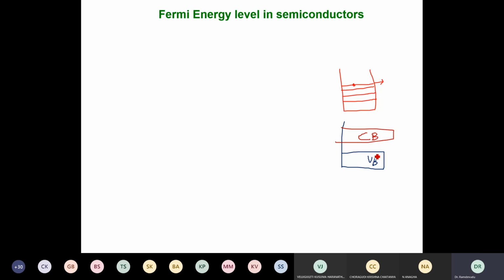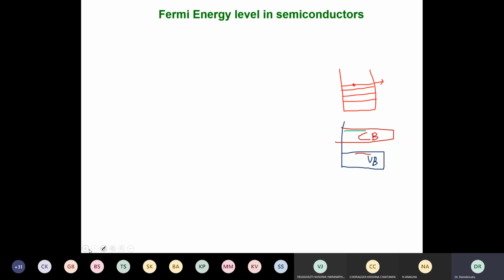Then how do I define Fermi energy level? Is it the highest energy level in valence band, or is it the highest filled energy level in the conduction band? So to determine the definition of Fermi energy level in semiconductors, I cannot take individually the highest occupied level of valence band or highest occupied level of conduction band. Therefore, the definition will be something like this.